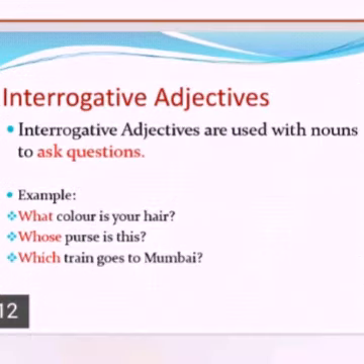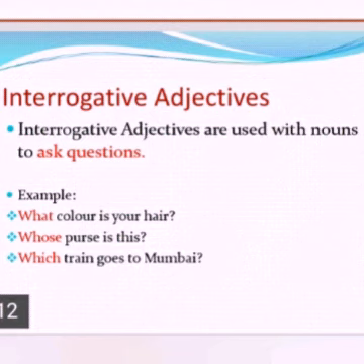And let us move into interrogative adjectives. These adjectives are used with nouns to ask questions. Okay, so here let us see the example. What color is your hair? Here, what is an interrogative adjective which describes the color.